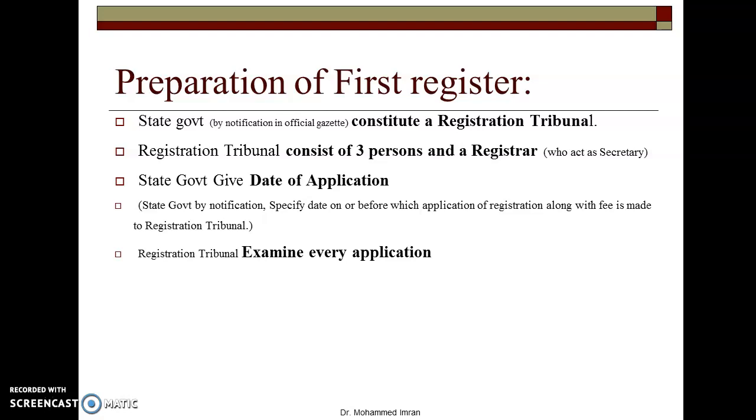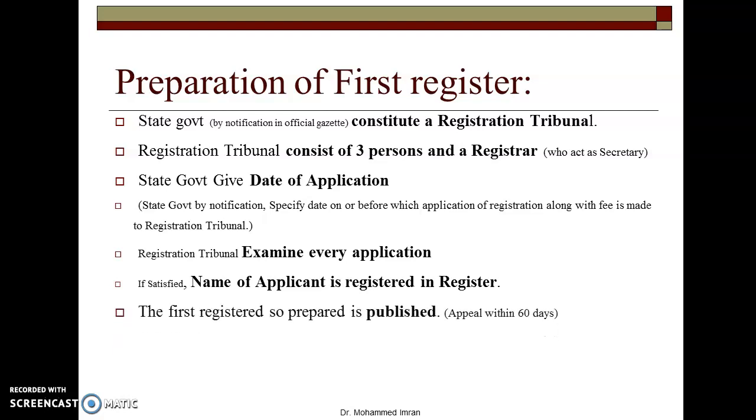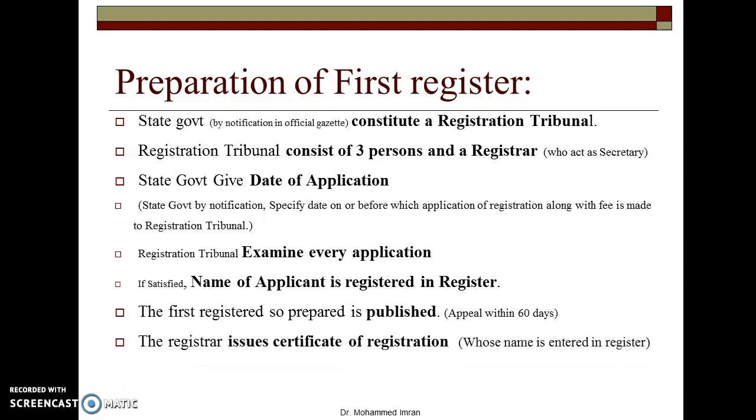Then the registration tribunal, after getting all the applications, examines every application. Then if they are satisfied with the application, the qualification and all conditions, the name of such applicant is registered in the register. The first register is prepared like this and it is then published, and if anybody has any objection or wants any correction, they can do it within 60 days of that publication. Then the registrar issues a separate certificate of registration to those whose names are entered into the register.